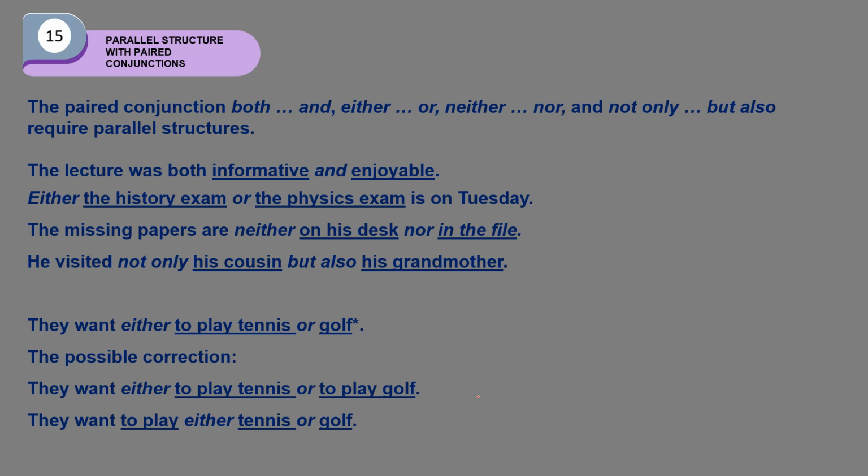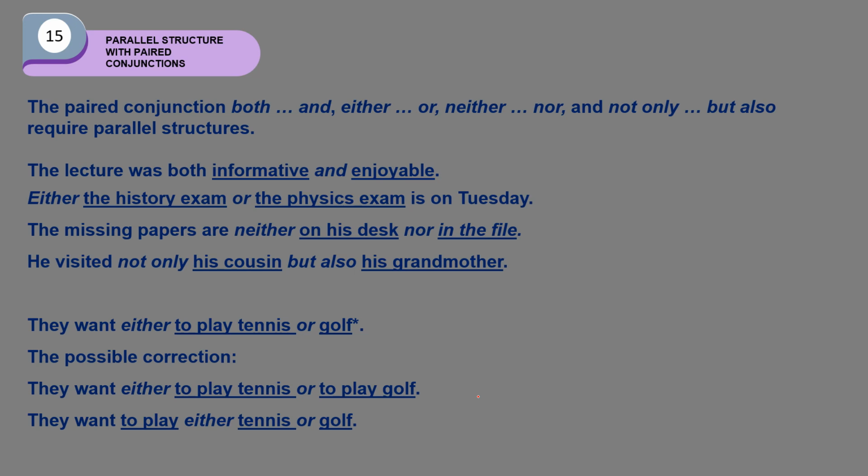Either the history exam or the physics exam is on Tuesday. Either or. This conjunction joins the history exam and the physics exam. The missing papers are neither on his desk nor in the file. Neither nor connects two prepositional phrases, on his desk and in the file. He visited not only his cousin but also his grandmother.